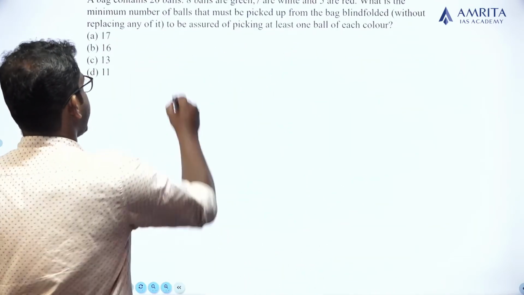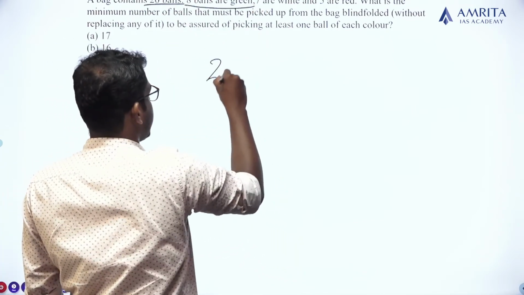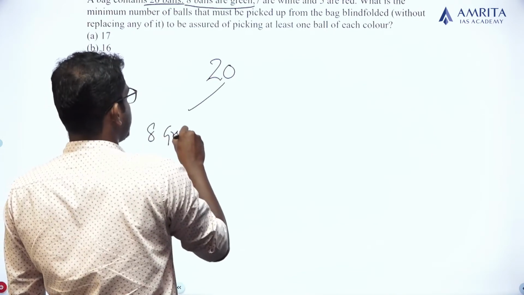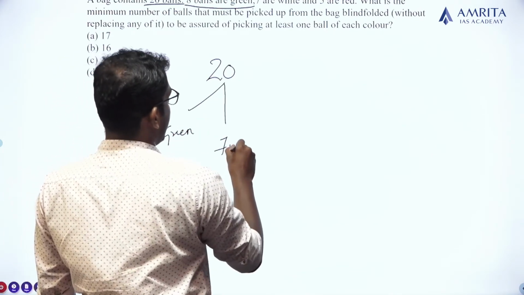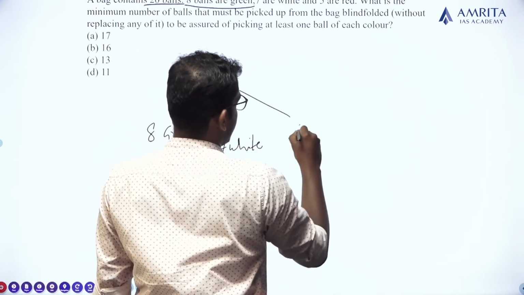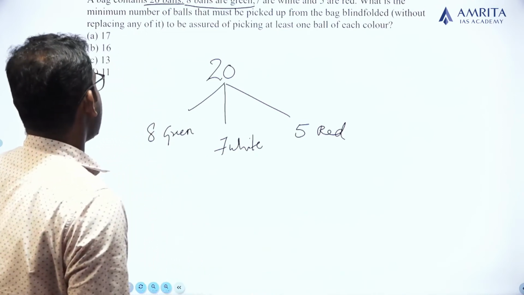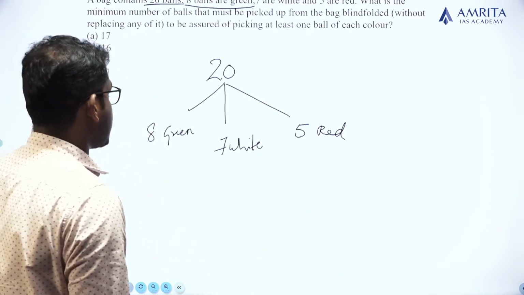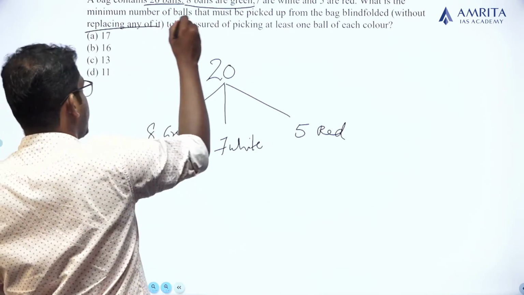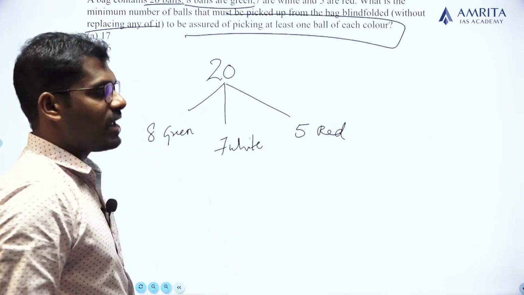A bag contains 20 balls. 8 balls are green. A bag contains total 20 balls. Out of this 20, 8 are green, 7 are white, and 5 are red. What is the minimum number of balls that must be picked up from the bag blindfolded without replacing any of it to be assured of picking at least one ball of each color?